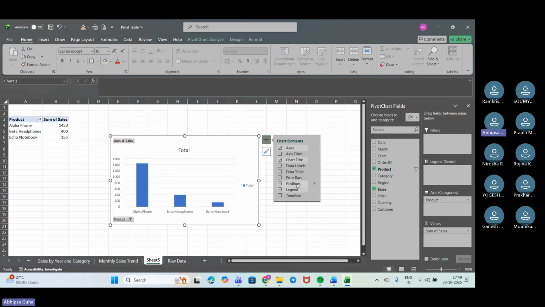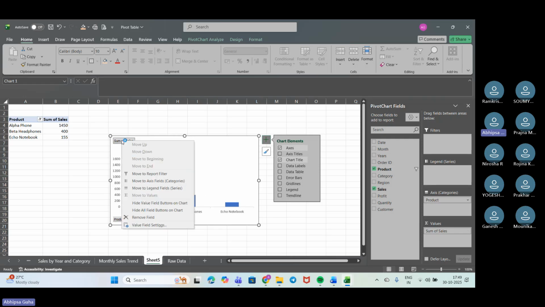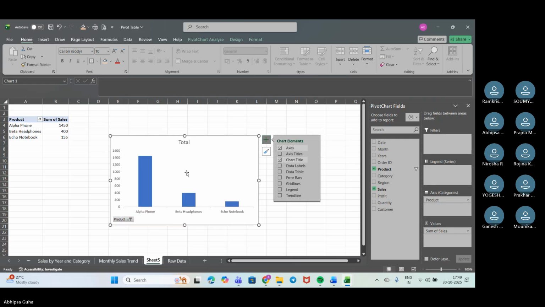We'll remove the grid lines. We don't need the legends up here. And also the axis, we can keep it because we would be needing the data up. And this we can definitely remove. And this we can add on. So we want top 3 product by sale.